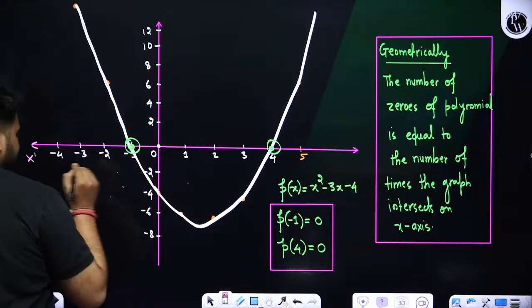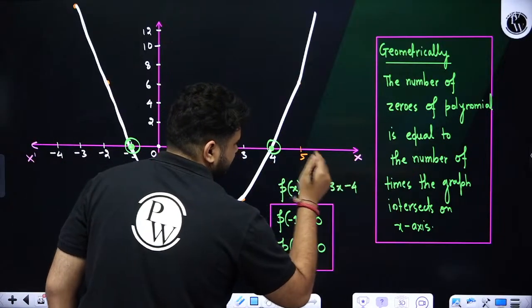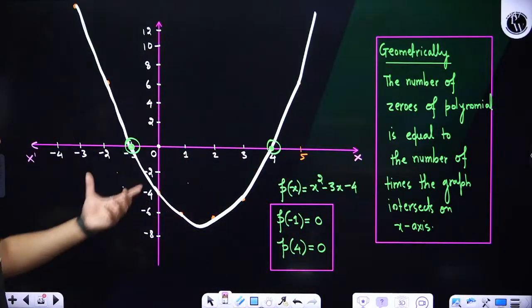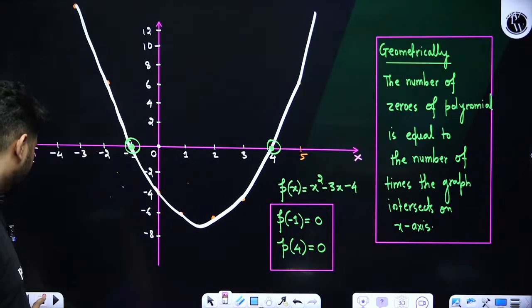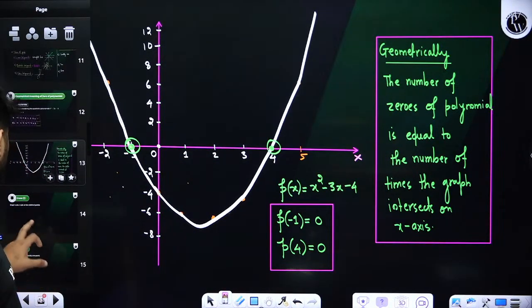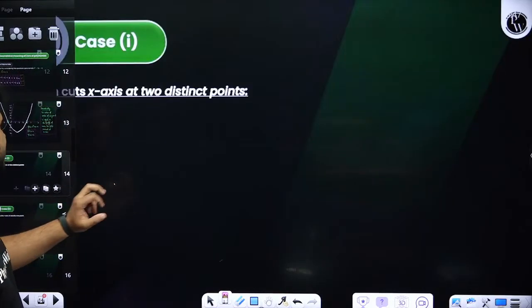So the number of times the graph intercepts the x-axis, whatever this axis is, this is x dash and this is x. So this axis is what? X-axis. It intercepts two times, that many number of zeros. Is it clear to everyone? Yes. Now if this is clear, students, we have certain cases.